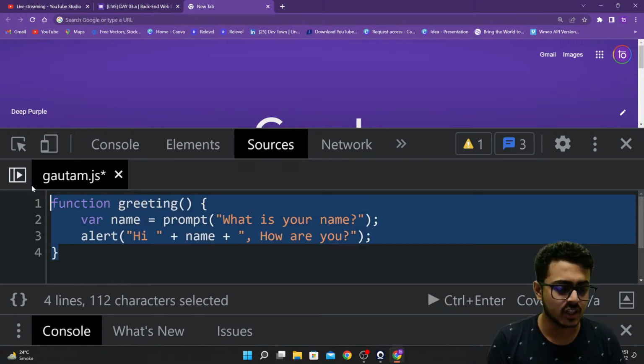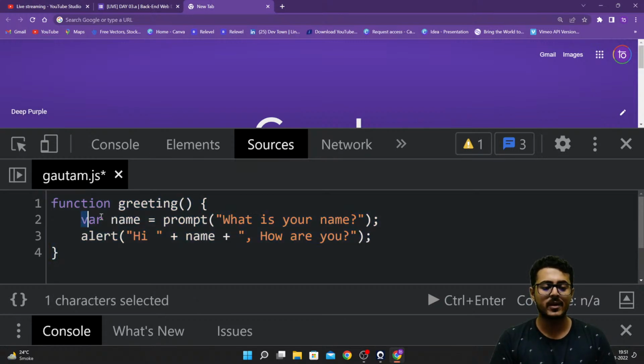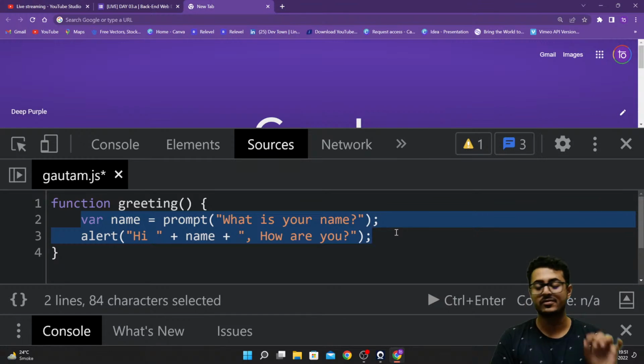So now this function called greeting has these two lines of code inside of it. Whenever I'm talking about the greeting function, I'm referring to these two lines of code that it contains. For example, whenever I talk about the variable name, it refers to Shaurya that it contains inside of it. Similar to that, whenever I refer to greeting, it contains these two lines of code. Are you guys able to understand this? Please do let me know, guys.